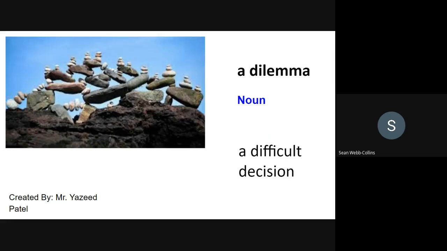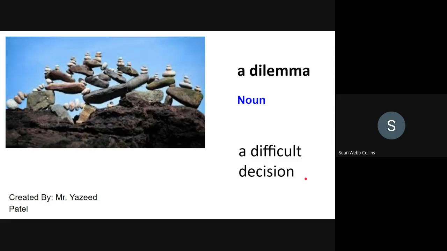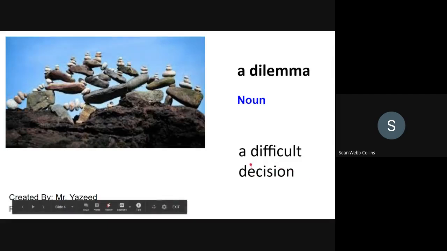It is a dilemma. Ali has 3 tickets to spare, but he has 4 friends, and he has to choose which 1 to leave. It is a dilemma, a difficult decision. There's no right or wrong. It's just difficult to choose.